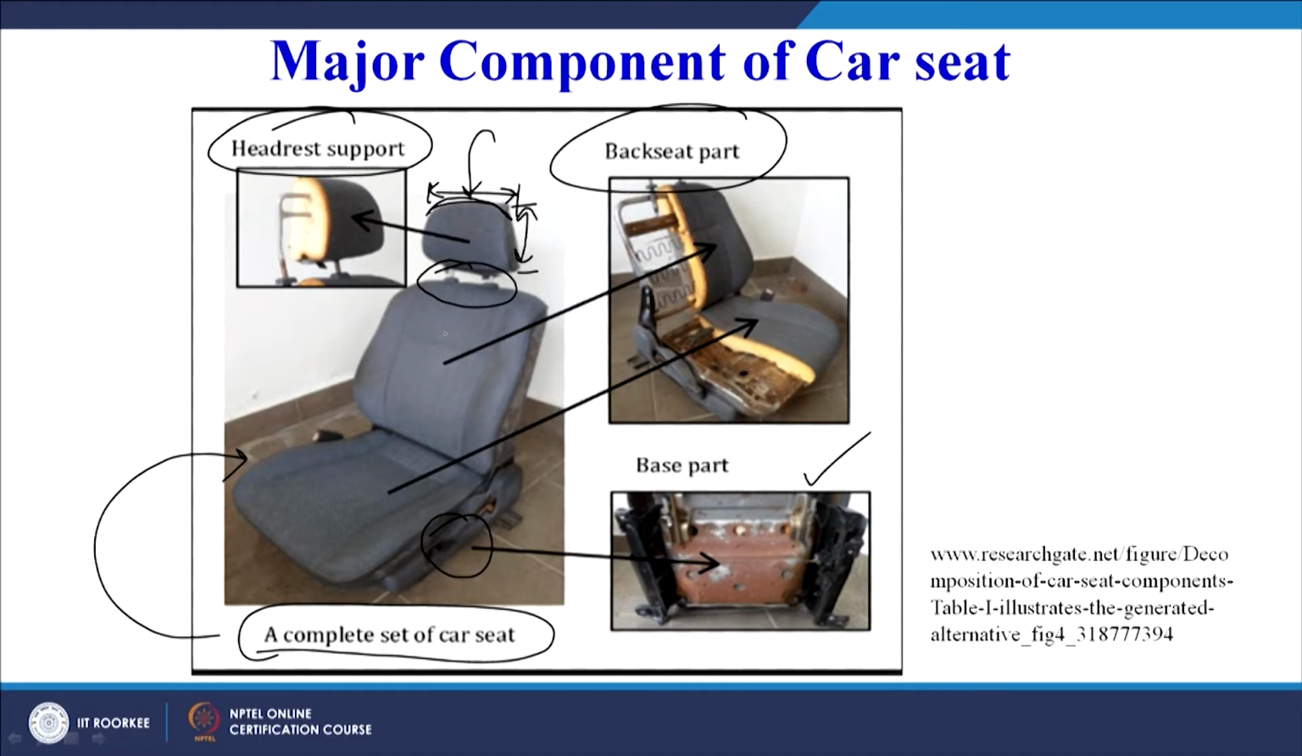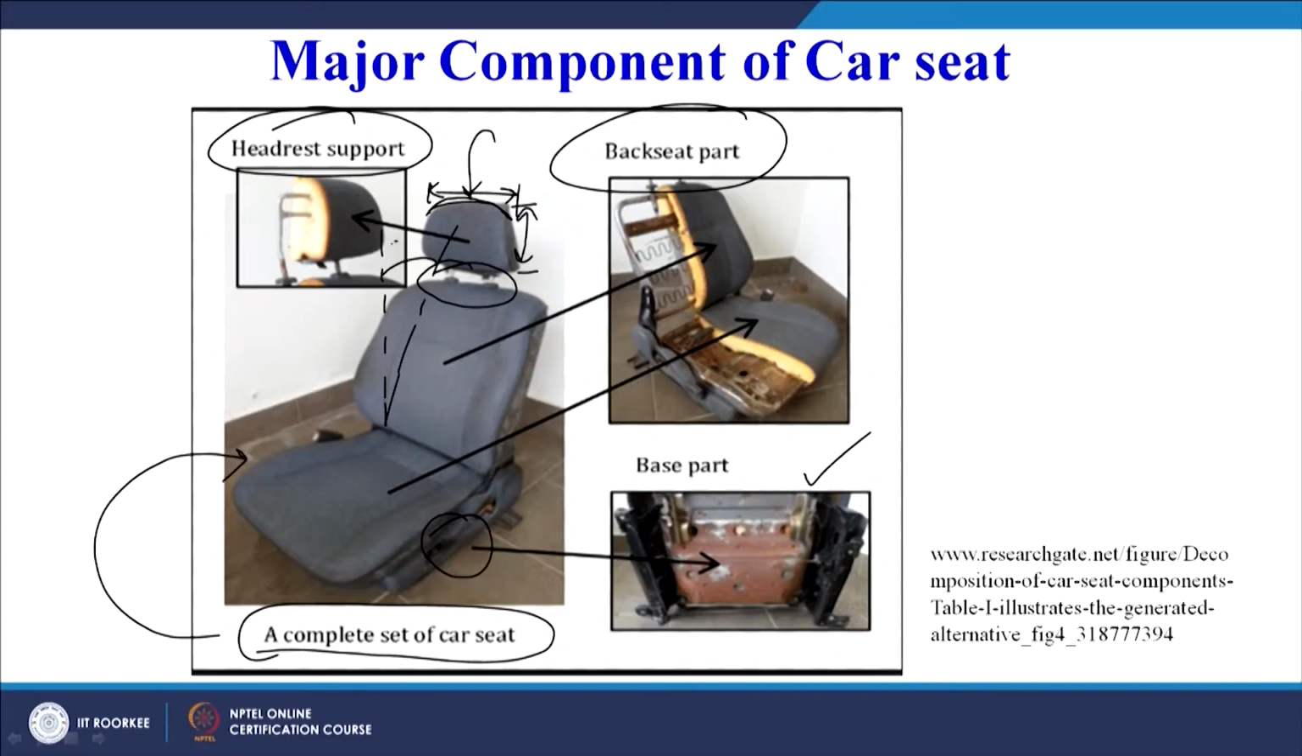Then coming to the backrest, we can draw a vertical line here, and this is an angle. We can decide this angle theta, up to what degree the backrest can be slanted back. So, that can be taken into account. The width of this backrest can be decided, the height of the backrest can be decided, even the angle for the backrest can be decided.